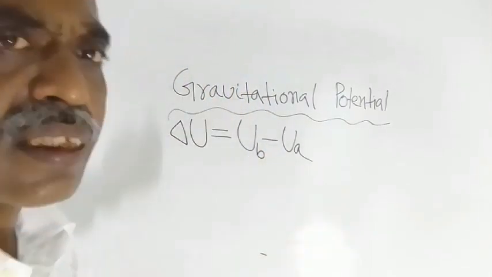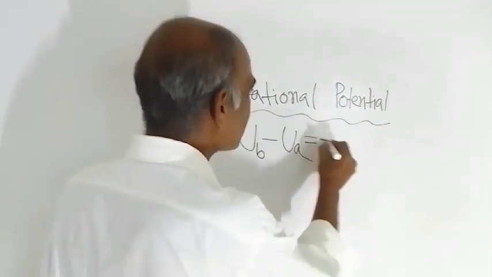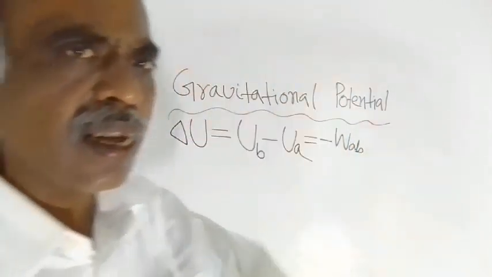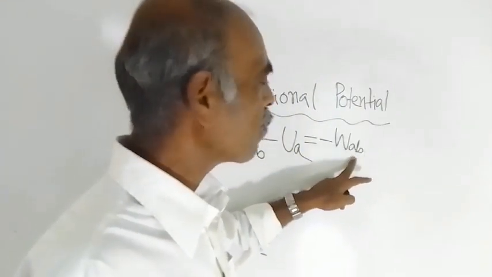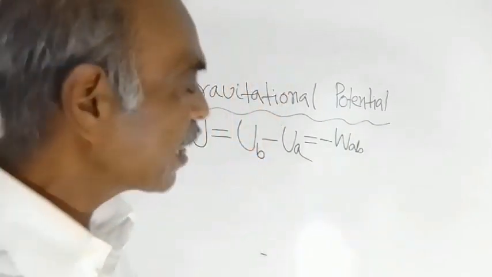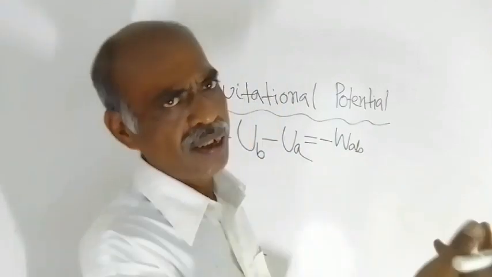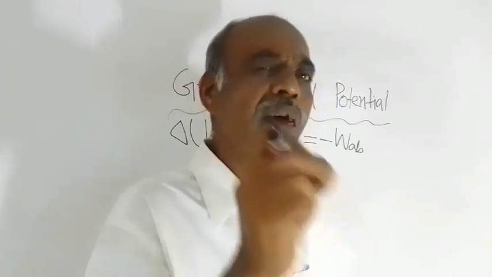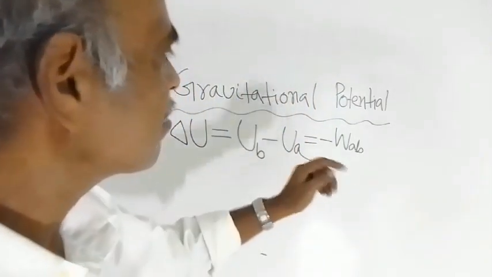So this is the change in potential energy, and this is equal to the negative of work done. I'll discuss this thing in another video. That is equal to negative work done, W suffix AB. First you write A then B because the body is taken from A to B. So that way work done is written, initial point, then final point. In between A and B, you can put one hyphen also. So minus W AB, and this is equal to what?